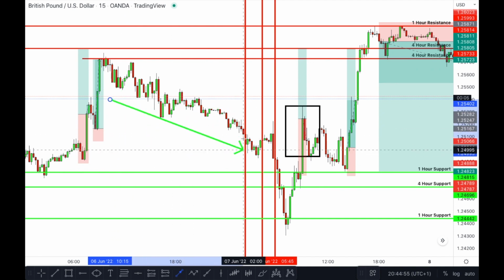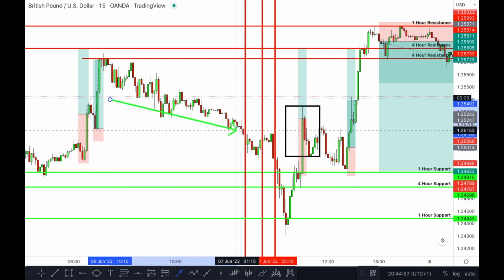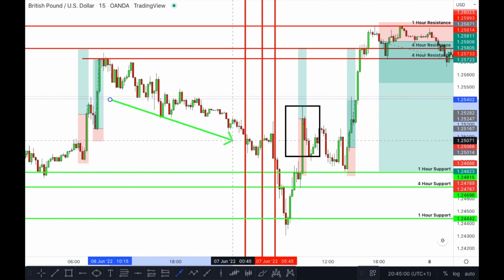Don't trade in the middle of price action. Try your best to avoid that and trade from major levels of support or resistance. So we can see right now, this was not a valid trade entry. Even though Trinity popped up with a sell, I wouldn't have taken it. You just chill, you don't take the trade.